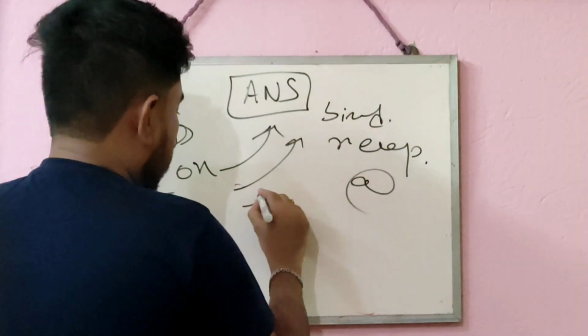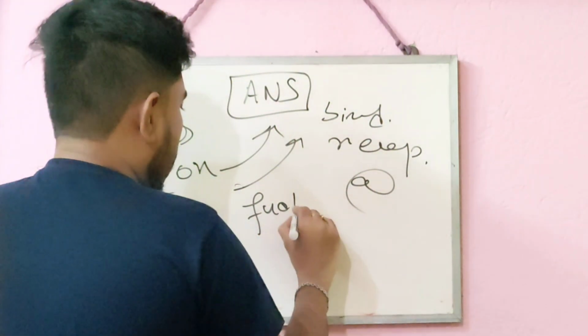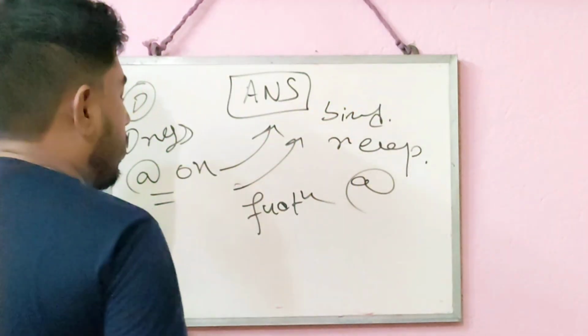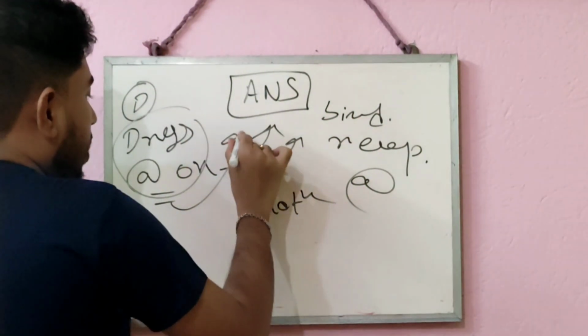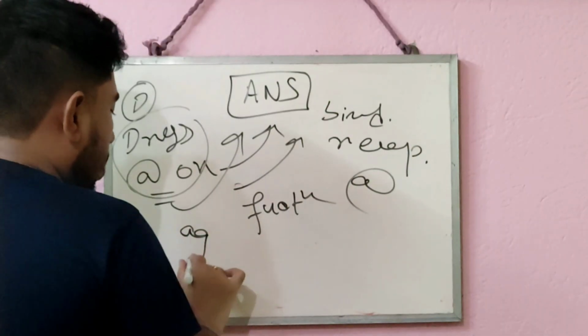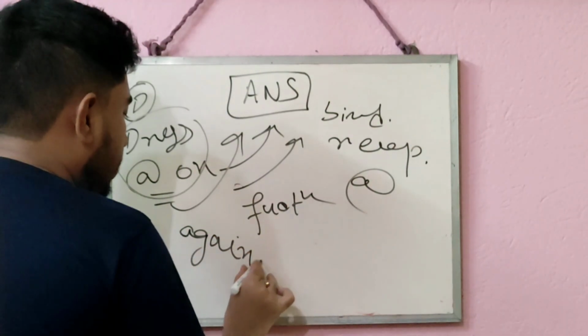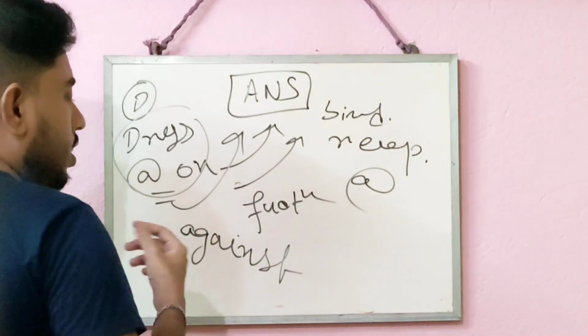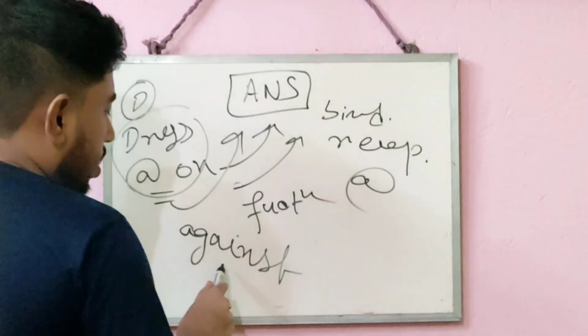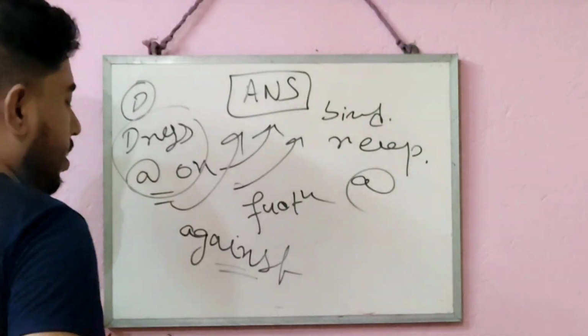That means they will do the same function that is done by the ANS. Or some drugs can act against the autonomic nervous system. That means they will do the opposite work that the ANS generally does in our body.